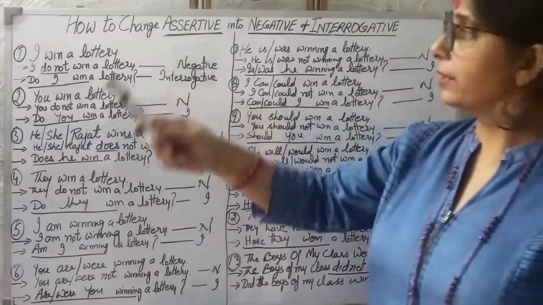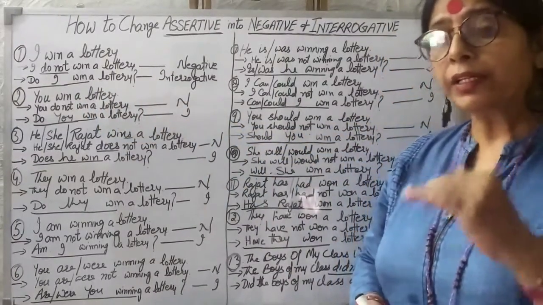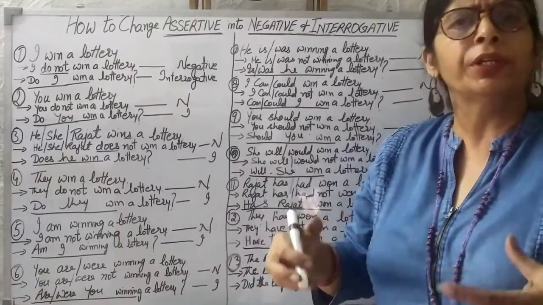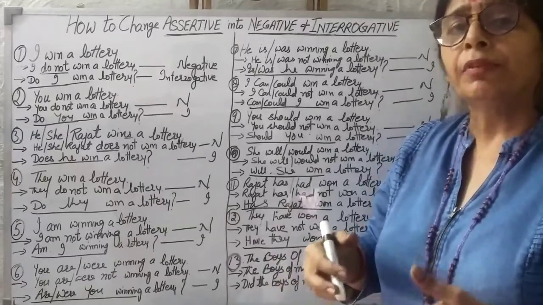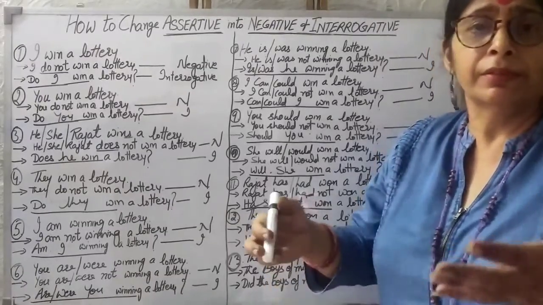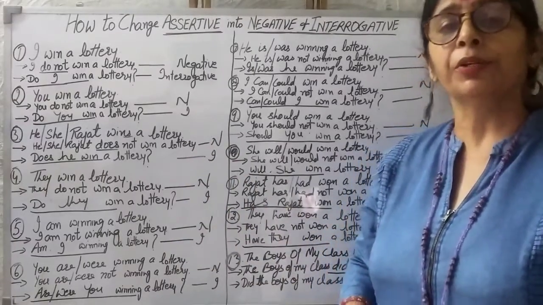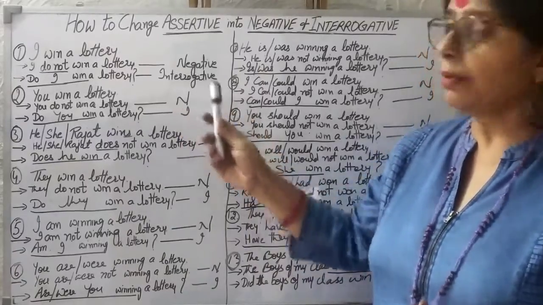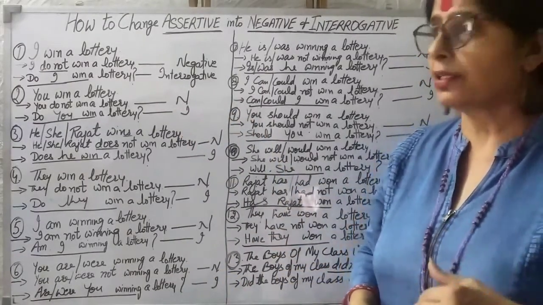We take our first sentence, I win a lottery. One thing, I'm not going according to the rules, I'm not going to use very heavy words of the rules, because again it will become very complicated grammar and maybe you won't see this video. I want that you should watch this video, so I don't want to make this grammar very complicated. I'm using very simple words so that you understand.